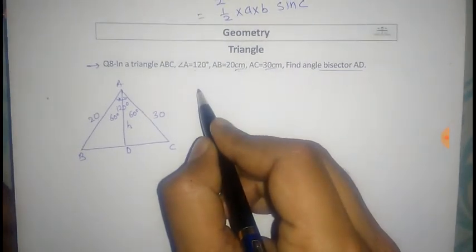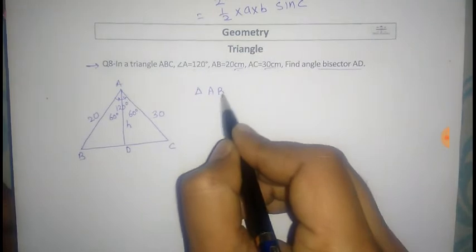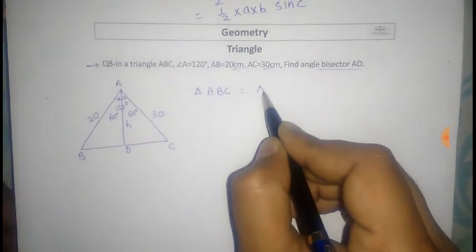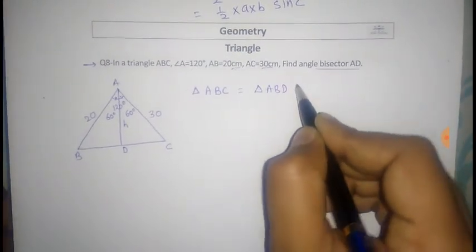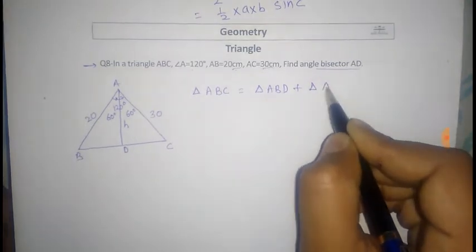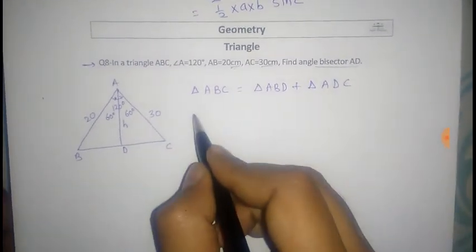So the area of triangle ABC is equal to the area of triangle ABD plus the area of triangle ADC.